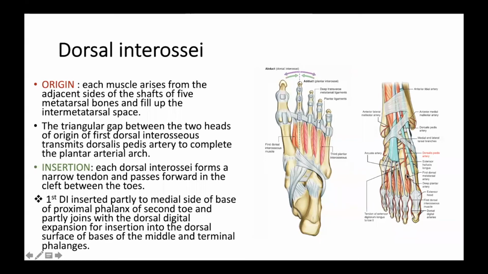This is the dorsalis pedis artery. So perforating arteries are arising from this arcuate artery. From the arcuate artery, you are seeing the branches arising, which are called perforating arteries. These perforating arteries transmit through the adjacent interosseous muscle spaces. But from the first dorsal interosseous muscle, through that space, you are seeing an artery moving, which is called the dorsalis pedis artery. Is it okay?